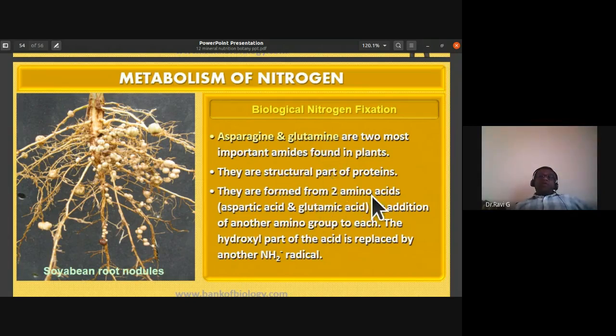They are formed from two amino acids, aspartic acid and glutamic acid, by addition of another amino group to each of them. So the hydroxyl part of the acid COOH, the OH, is replaced by the amino radical. That is how they become much richer in nitrogen.